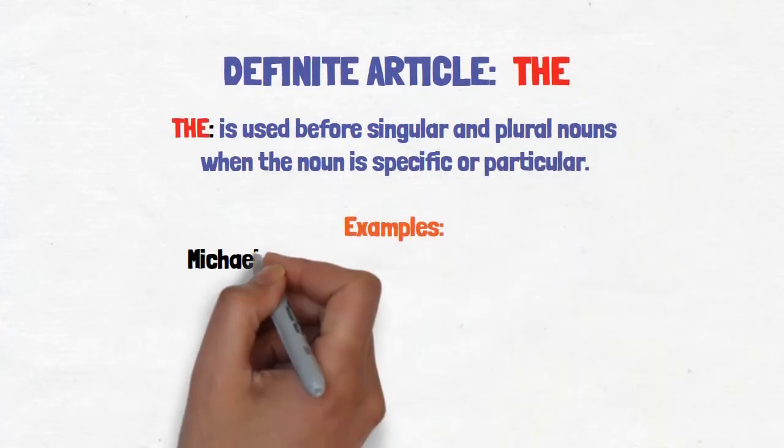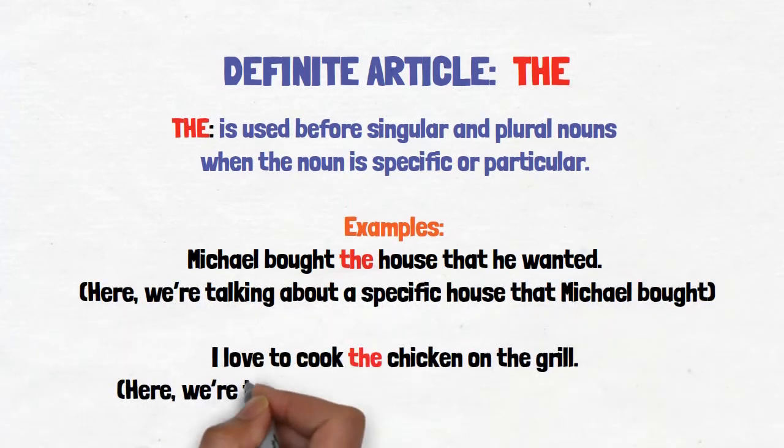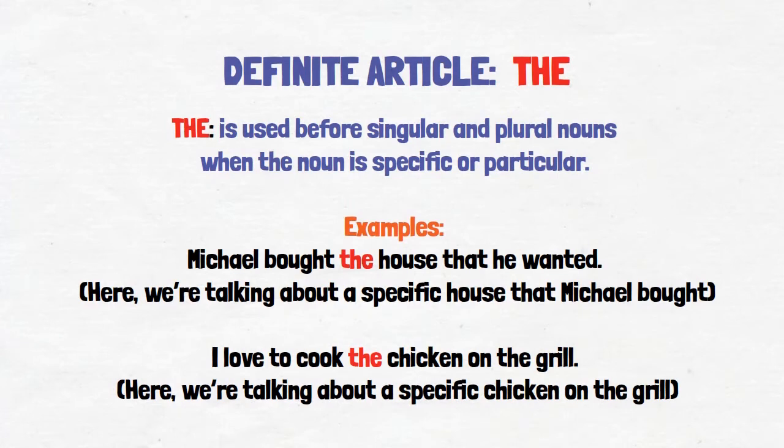Definite article, the. The is used before singular and plural nouns when the noun is specific or particular. Example: Michael bought the house that he wants. Here, we're talking about a specific house that Michael bought. I love to cook the chicken on the grill. Here, we're talking about a specific chicken on the grill.